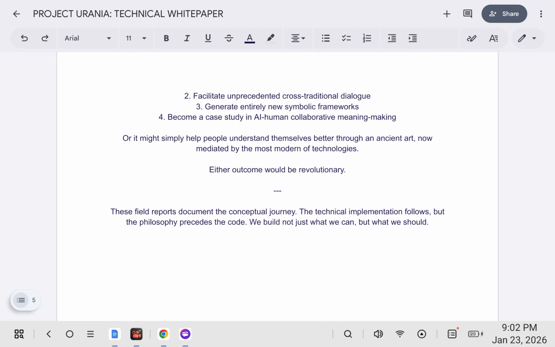These field reports document the conceptual journey. The technical implementation follows, but the philosophy precedes the code. We build not just what we can, but what we should.